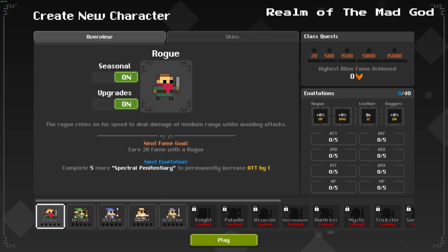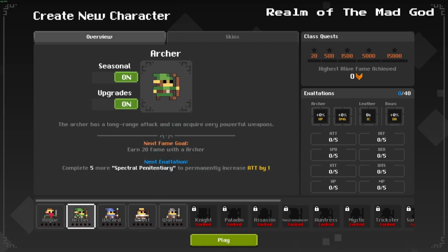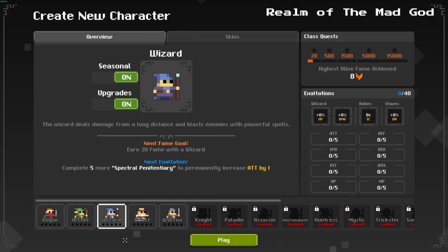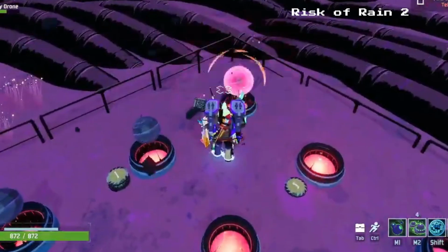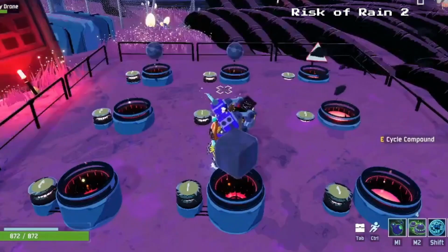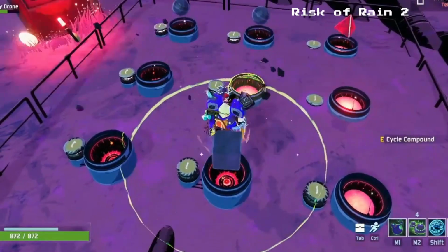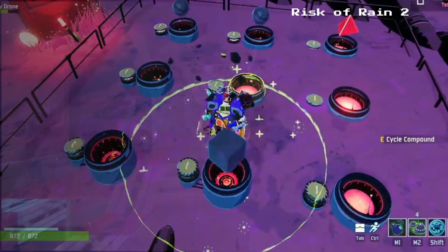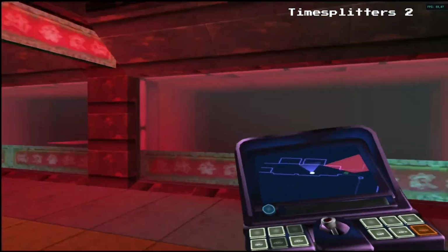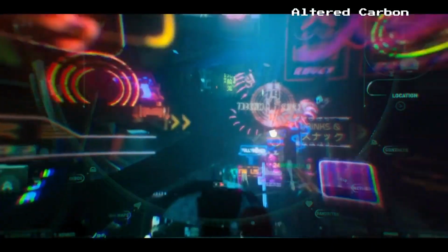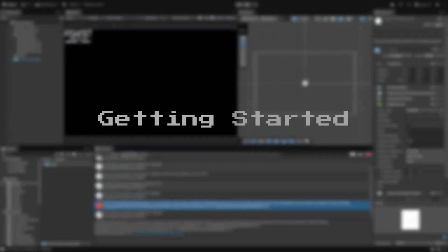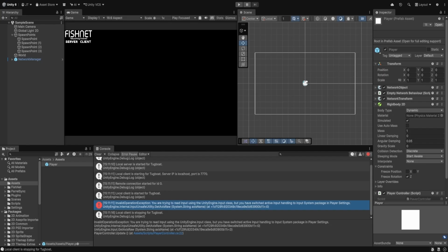As for the gameplay, I'm currently leaning towards a class-based system where different characters have unique mechanics and combat styles. I also want maps to be interactive, with hidden mechanics and environmental features that players can discover as they play. Visually, I'm aiming for a Neo-Tokyo cyber-noir aesthetic. Altered Carbon is one of my all-time favourite shows, and you should absolutely watch it if you haven't already. I'll be drawing a lot of inspiration from that style and atmosphere. With the planning out of the way, it's time to start building.